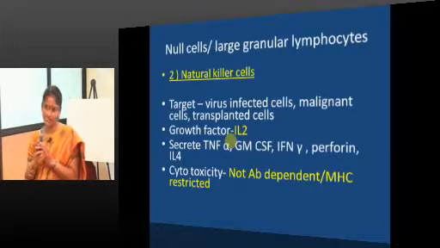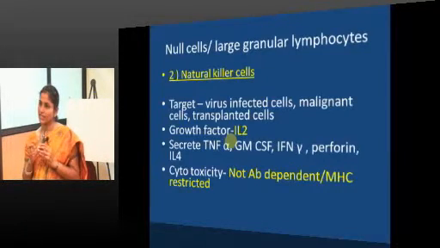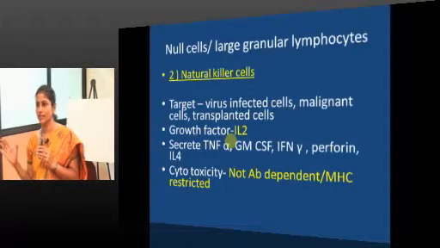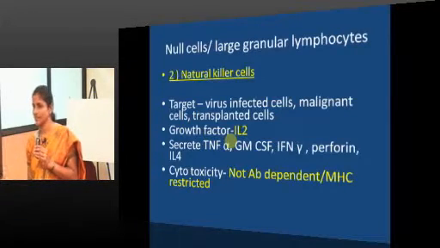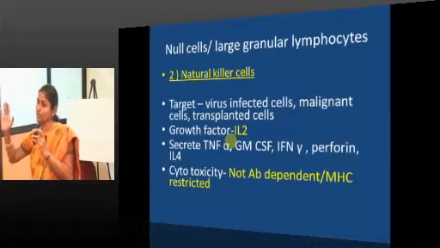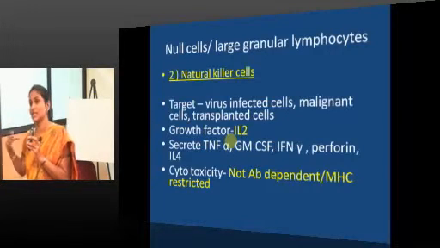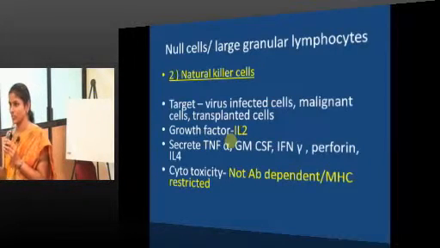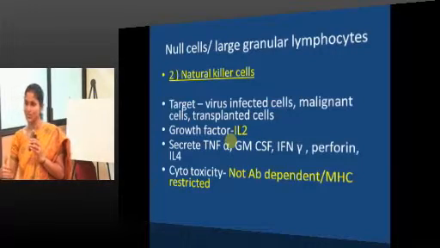The second group is natural killer cells. Their action is neither antibody dependent nor MHC dependent. They have their own mechanism of identifying a cell as foreign and mounting an immune response; we will come to the mechanism in the next question.